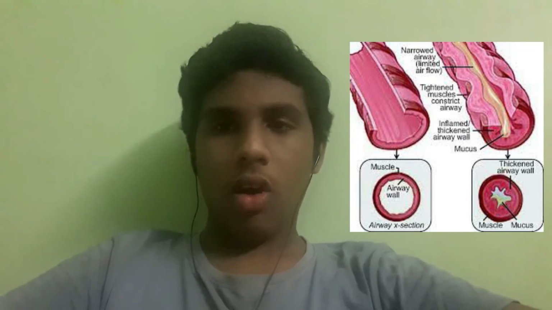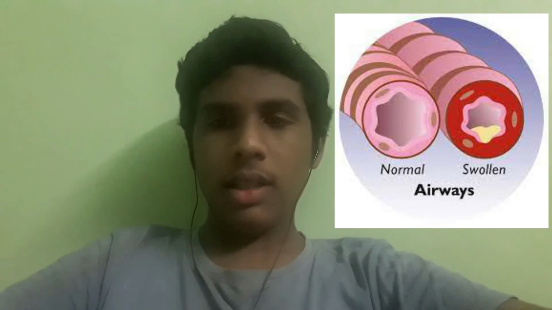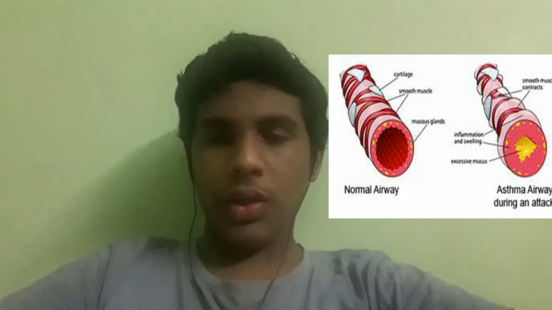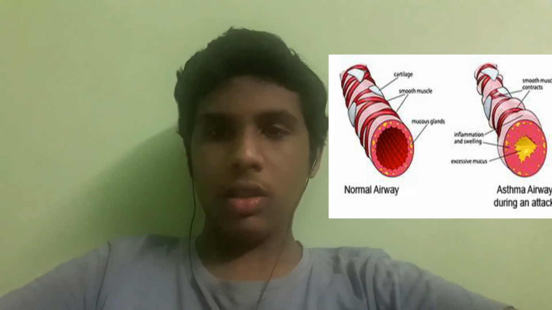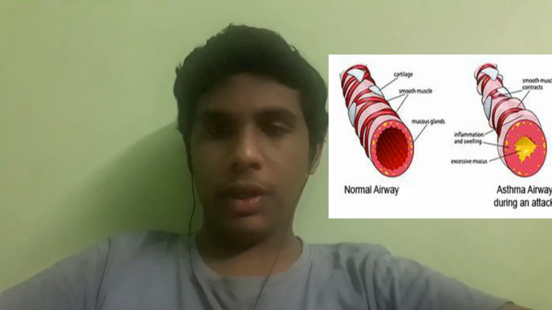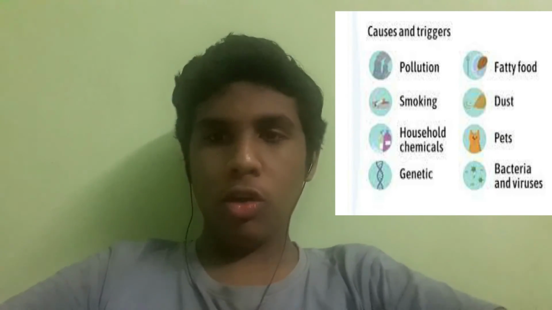There are three main things which happen during an asthma attack. First one, the muscles around the airways contract. Due to this, the airways become narrow and air cannot flow through easily. Second, the airways may become swollen, so less air moves through them. Third, during this attack, the body makes more mucus, so this thick mucus clogs the airways and less air moves through it. Causes of asthma attack include air pollution, exercise, molds, tobacco smoke, and certain occupational exposures.